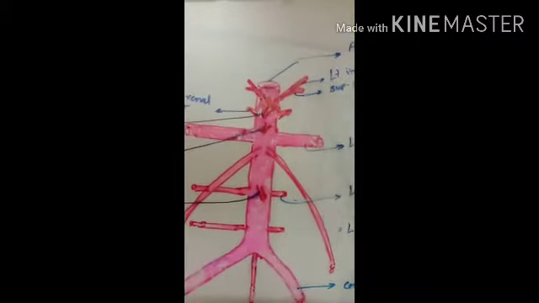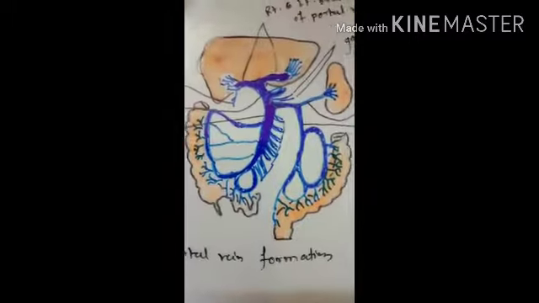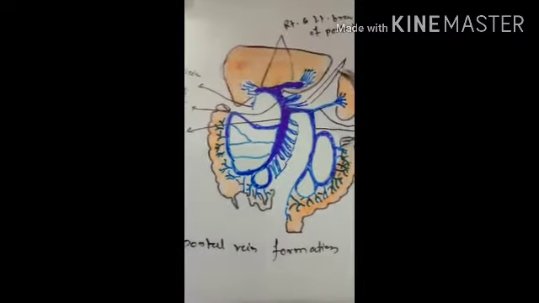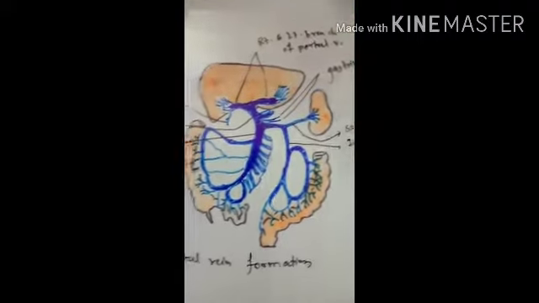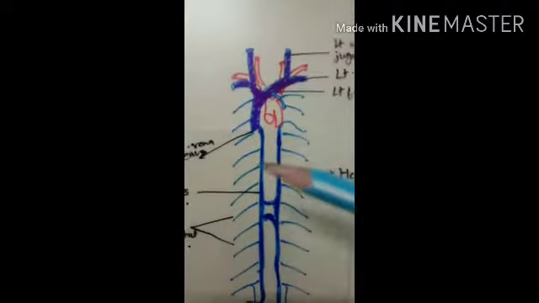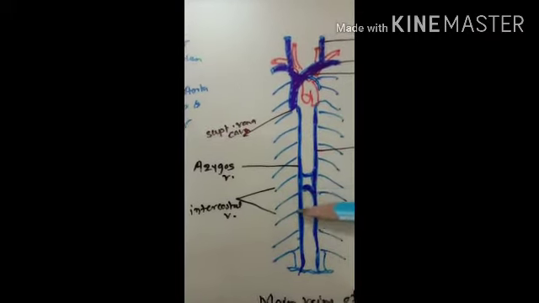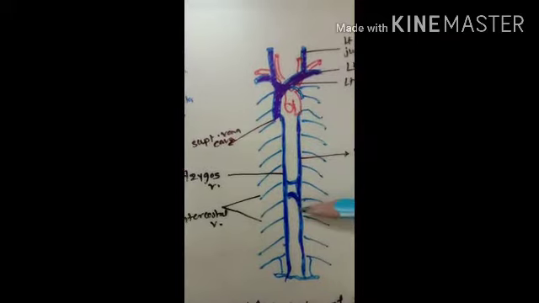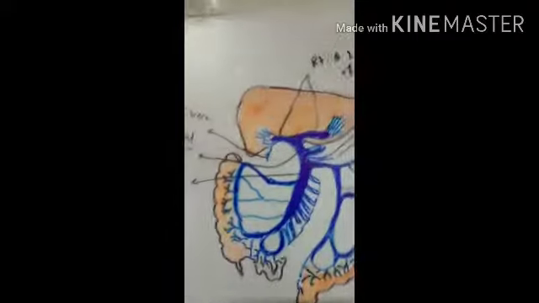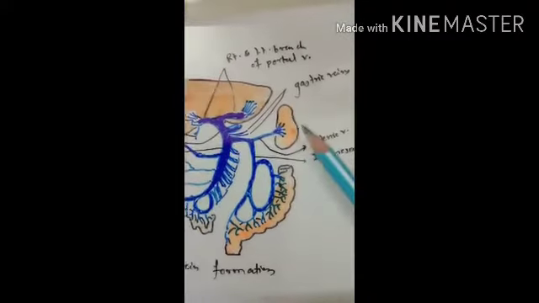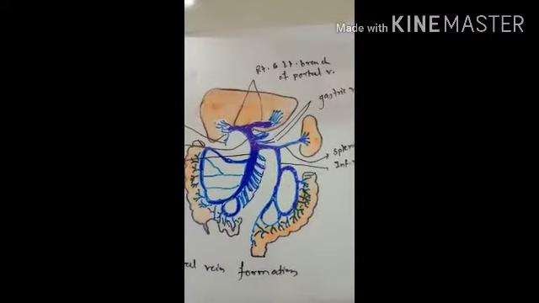Then the venous drainage: the upper part of the esophagus drains into the brachiocephalic vein. The middle part drains into the azygos vein. So here you can see this is the azygos vein, and the lower end drains into the left gastric vein. Here, this is the left gastric vein.